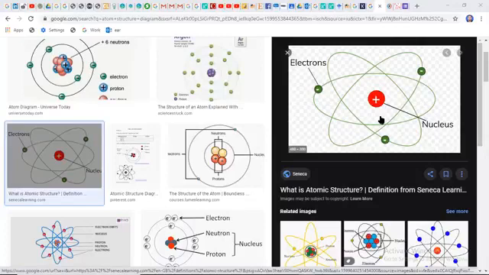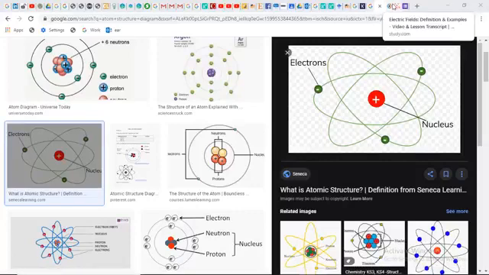The quantity of electron is equal to the quantity of proton, and the magnitude of charge of electron is equal to the magnitude of charge of proton. So last we discussed this topic. This is the basic atomic structure that we're going to discuss. So again we're going to continue.